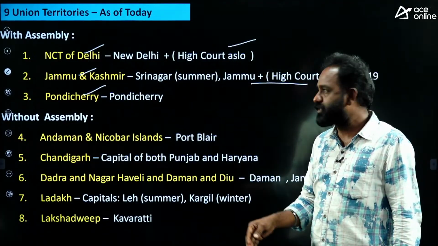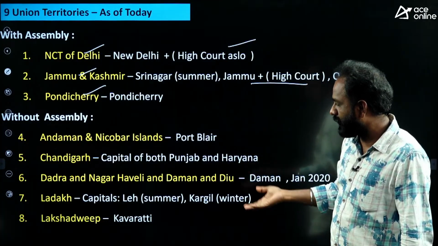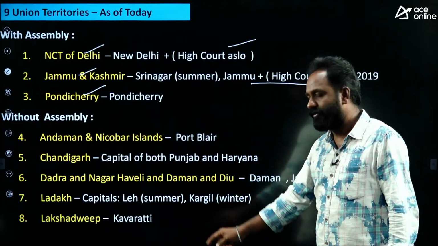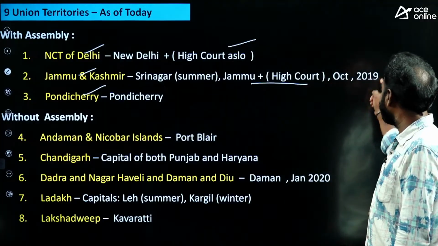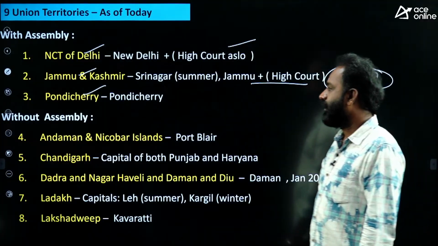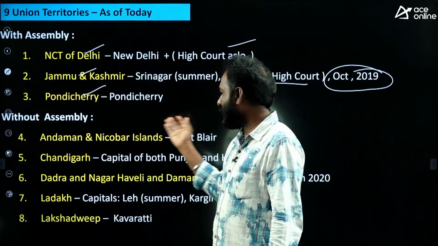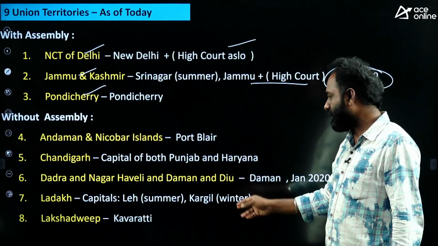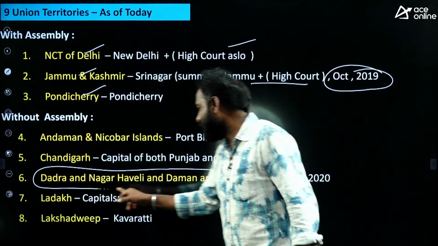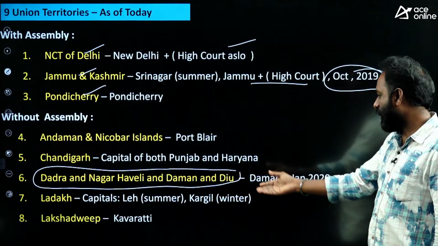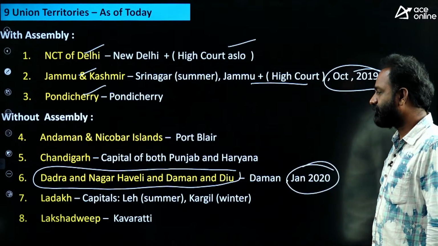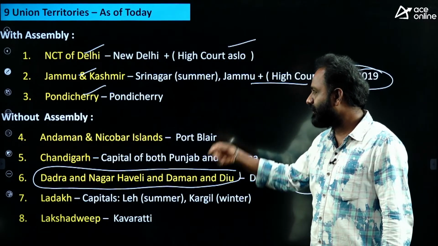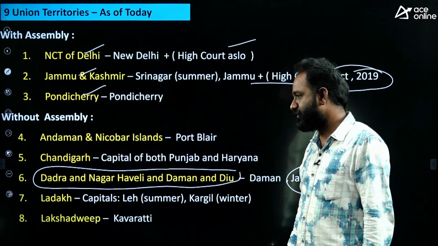The present Jammu and Kashmir and Ladakh, you know that? They became Union Territories in October 2019. Andaman and Nicobar has no assembly. Chandigarh is also the capital of both states. Dadra and Nagar Haveli and Daman and Diu were made together into a common UT in January 2020. Okay, so that is the headquarter. Simple question, simple answer.